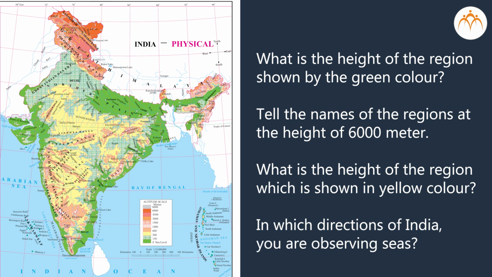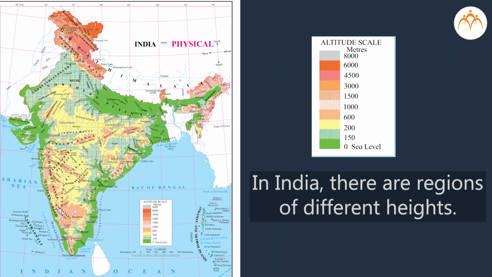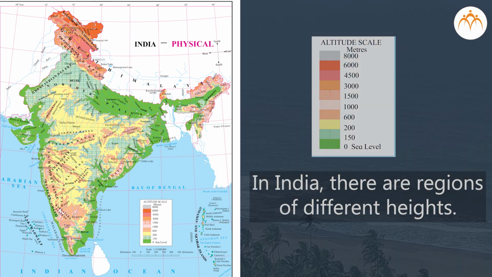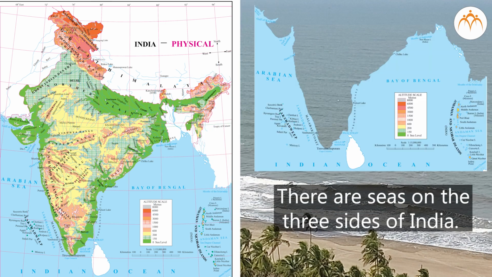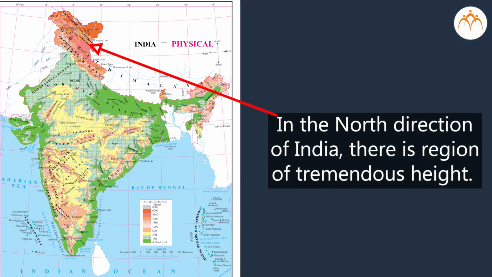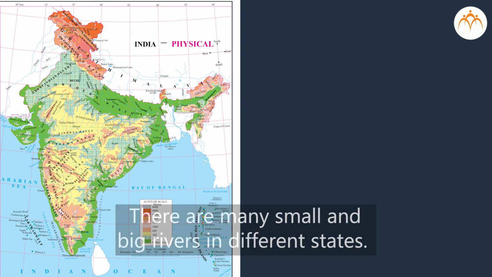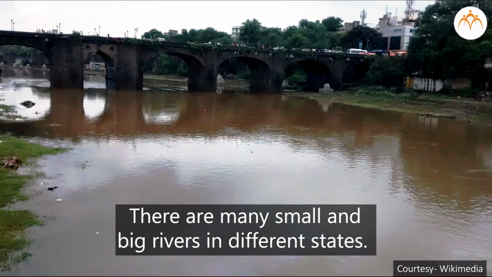While searching for the answers to these questions, you must have noticed that in India, there are regions of different heights. There are seas on the three sides of India. In the north direction of India, there is a region of tremendous height. There are many small and big rivers in different states.